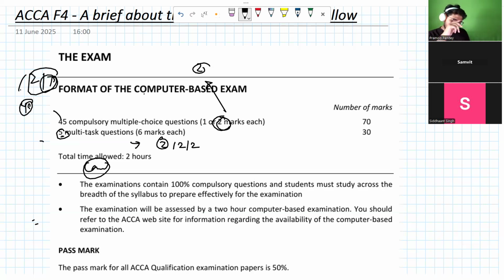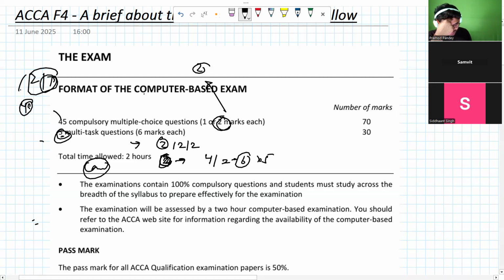But it could be possible that you will see some case studies with only 2 requirements, out of the 5. If the total number of requirements is 2, in that case, one requirement will be of 4 marks and one requirement will be of 2 marks. That makes 6 marks in total. 6 into 5 makes 30 marks. So this is your section B portion, 30 marks, and 70 marks is the portion that you will have for section A. Is that clear to you?